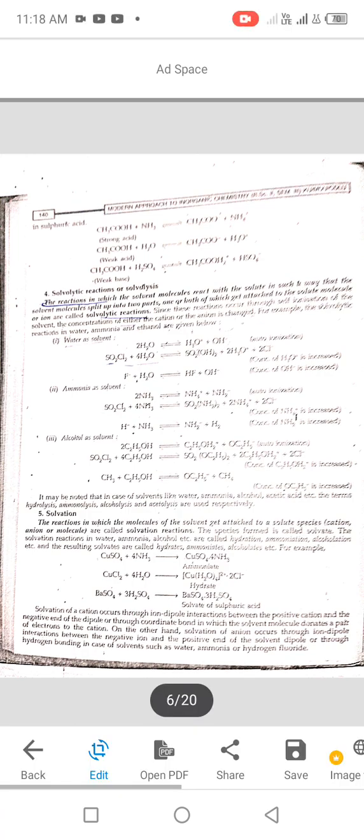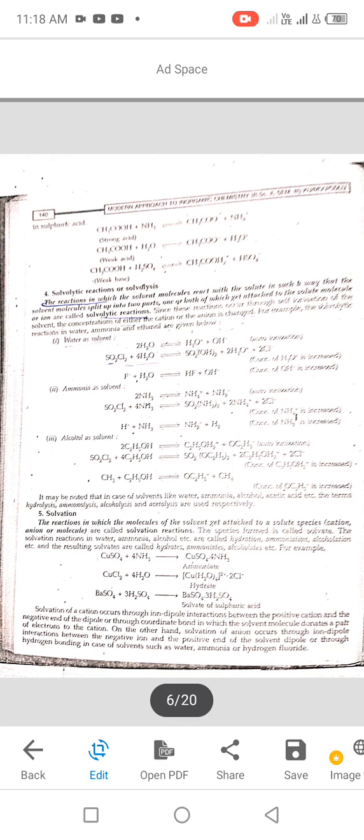Solvation. The reactions in which the molecules of the solvent get attached to the species cation, anion or molecule are called solvation reactions. The species formed is called solvates.